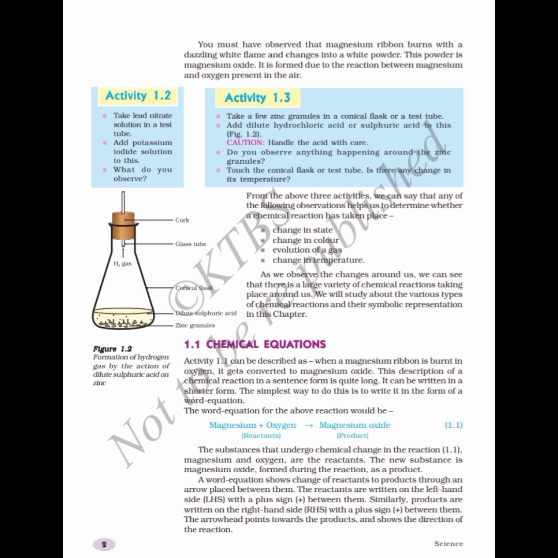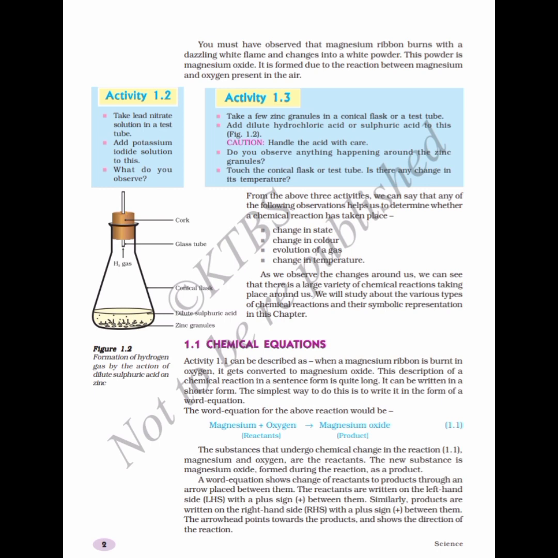Hydrogen gas is given out. That is why we can feel the hotness in the conical flask or test tube. Whenever zinc granules react with either hydrochloric acid or sulfuric acid, hydrogen gas is given out. So this is another example of a chemical reaction.